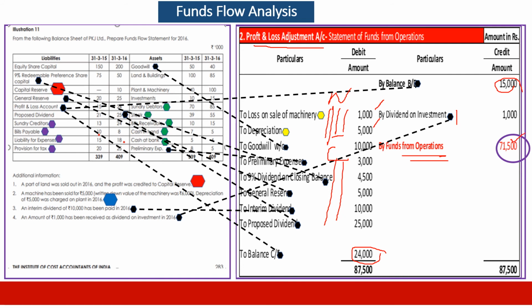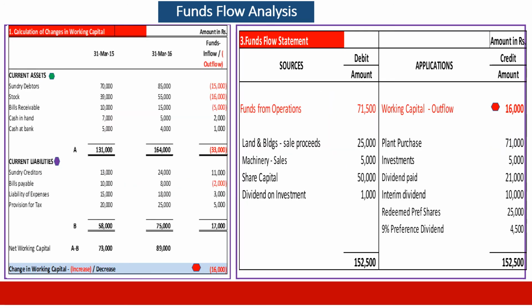71,500 is received from the profit and loss adjustment account. We had 16,000 as the gap in the working capital. Both these figures will be taken to funds flow. Now, the third statement is funds flow. How does it work? Simple. First, we take from the working capital 16,000.